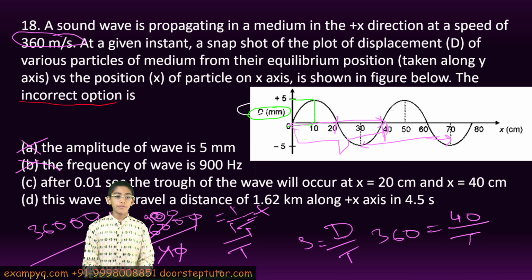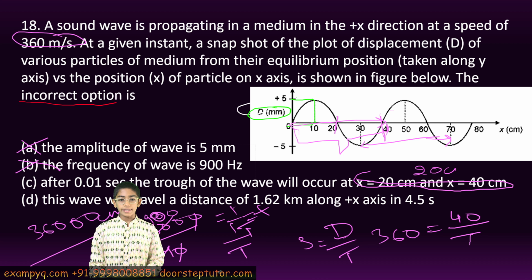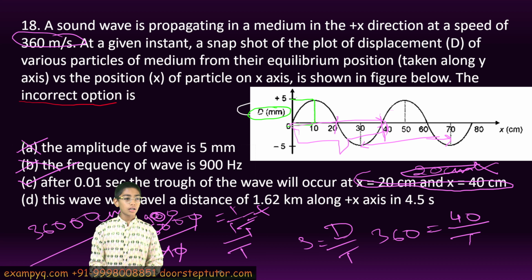The wavelength is 40 centimeters, but here the distance between two consecutive troughs is only 20 centimeters. So this is not possible, because we know that the wavelength is 40 centimeters, but in this choice the wavelength is given as 20 centimeters. So C can be the incorrect option.